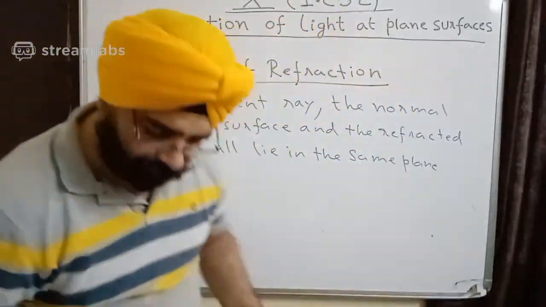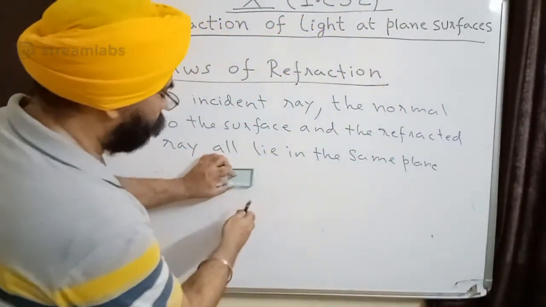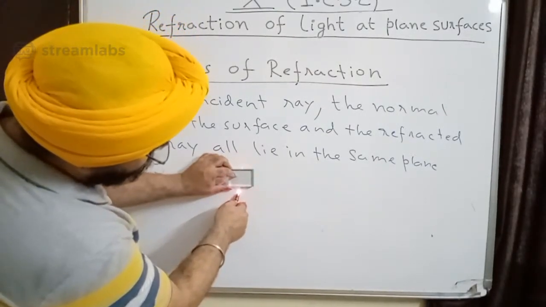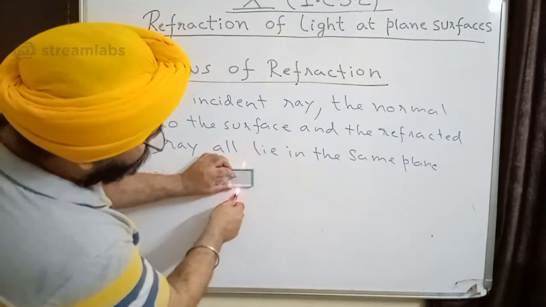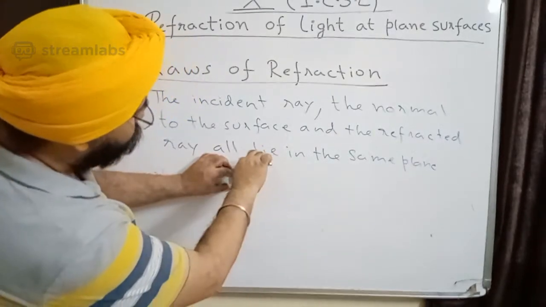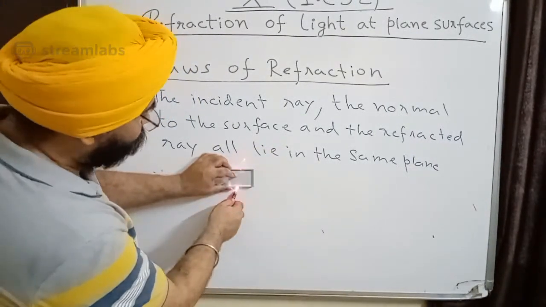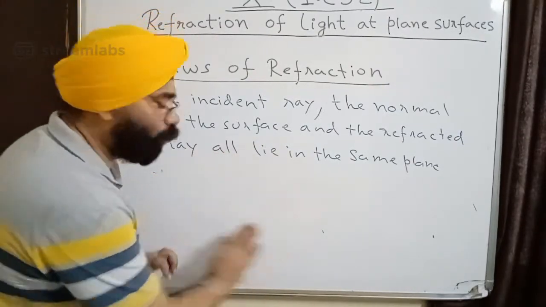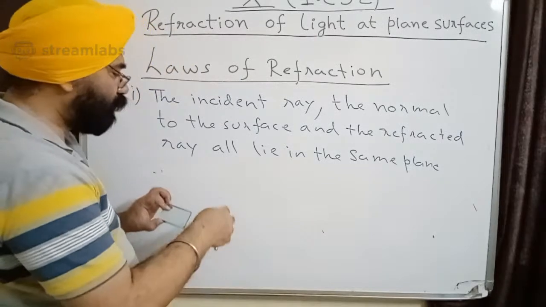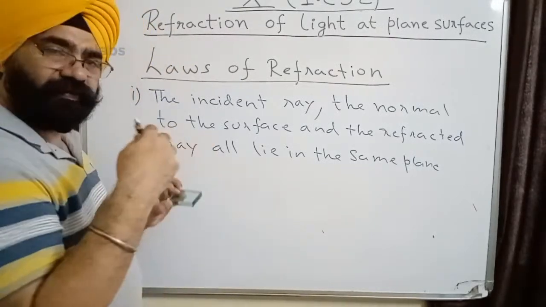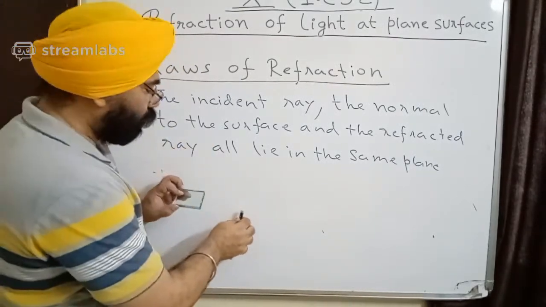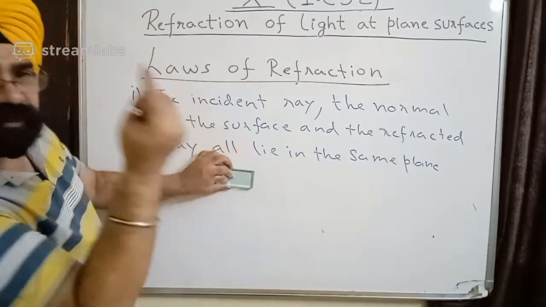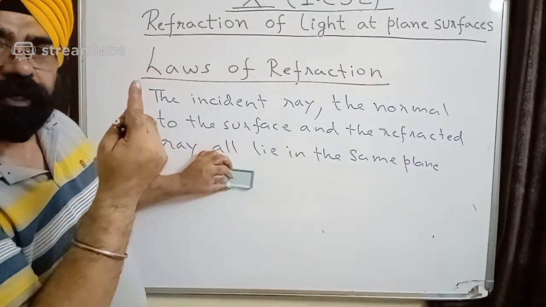Here you see, this is the glass slab and this is the incident ray. You can see the refracted ray is coming on the other side, and all are lying on this board itself. It is not that the light is coming out of the board into a different plane.